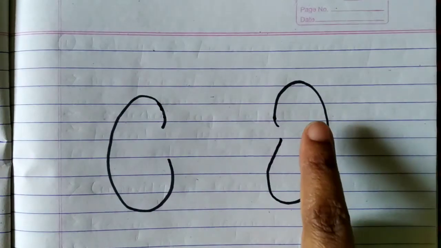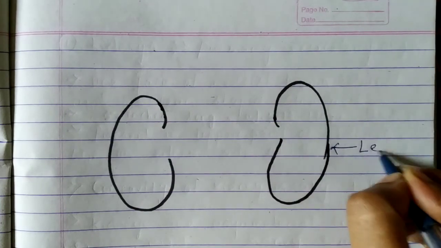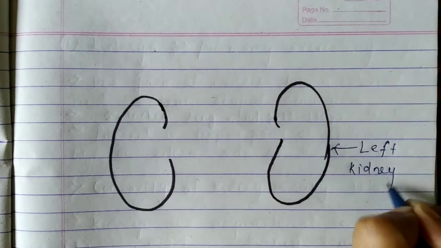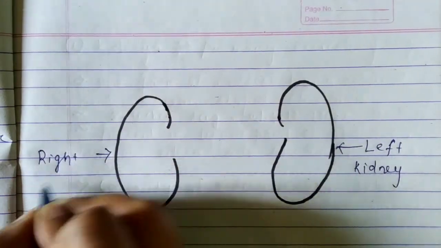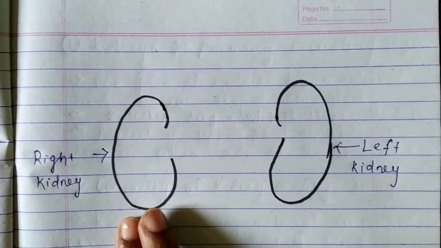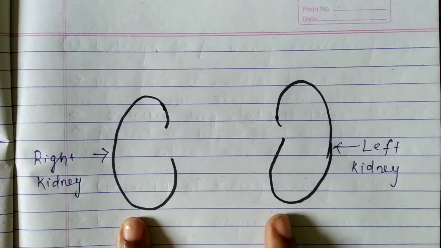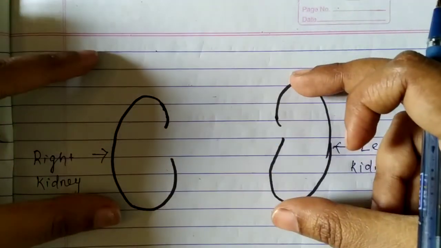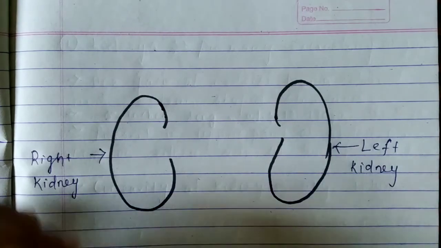You can see this is our left kidney, and this one is the right kidney. You can see the position of these two kidneys is not symmetrical. The left kidney is slightly upward and the right kidney is slightly downward, because the right kidney is pushed downward by the liver.